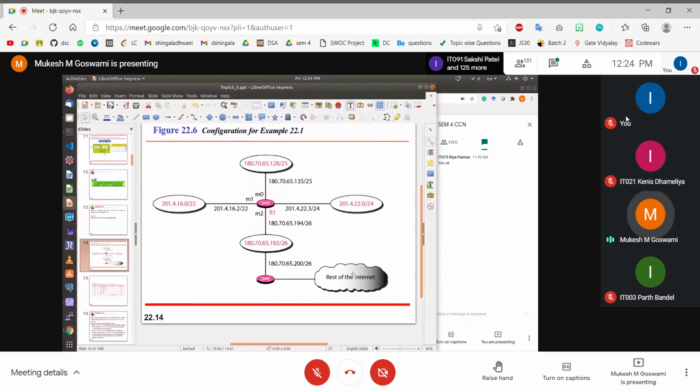We don't know how it will do it or where it is connected. We are not sure. But the only thing that we know is that if the address is not matching with any of the four networks, then it is probably the outside network address, and therefore we have to send it to this IP address here. What is that IP address?